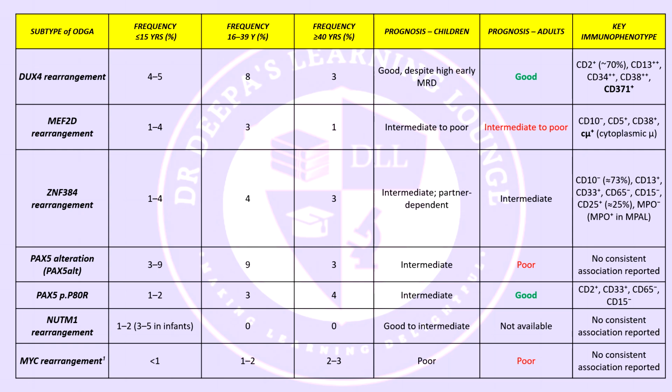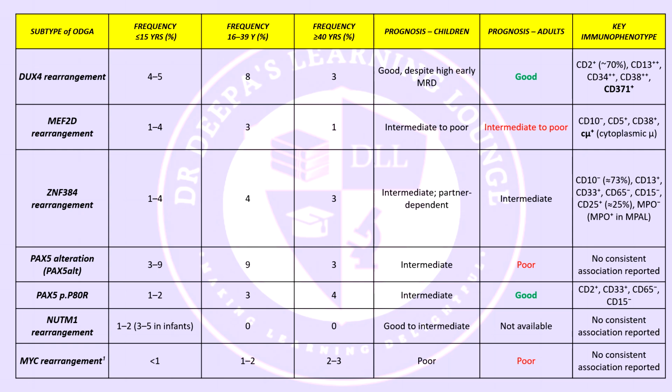The next row is the PAX5 alteration. It is a relatively broad category: 3 to 9% in children, 9% in the 16 to 39 age group, and 3% in older adults. Prognostically, PAX5 altered B-ALL shows intermediate risk in children and poor outcome in adults.